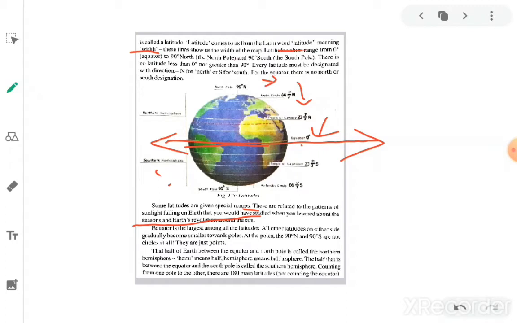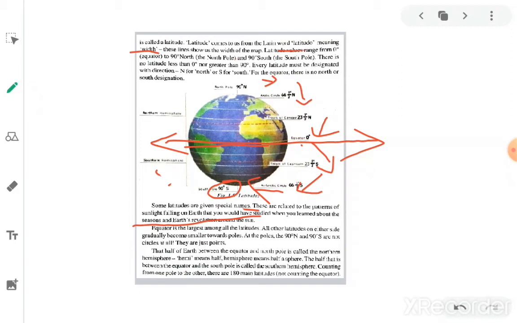Similarly on the south side, the Tropic of Capricorn is smaller than the equator, the Antarctic Circle is smaller than the Tropic of Capricorn, and the South Pole is very small. So only the equator is the biggest line, and all other latitudes are smaller. While you go towards the North Pole and South Pole, the length of latitudes will decrease.